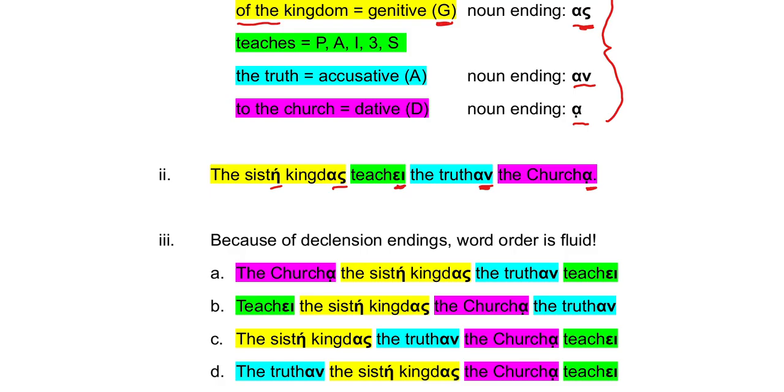And what that does is it opens this whole new door for poetry. Because if you're trying to make something rhyme, or you're trying to give a certain meter to a sentence, or you're trying to use alliteration, or whatever it may be, well, in English, that word order shackles us. It constrains us. We have to say things in a specific way. But in Greek, since word order doesn't matter, it opens up this whole new avenue to convey artistic flair and meaning.